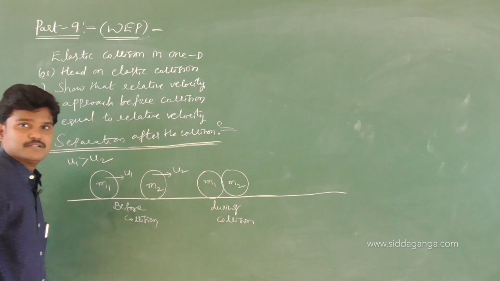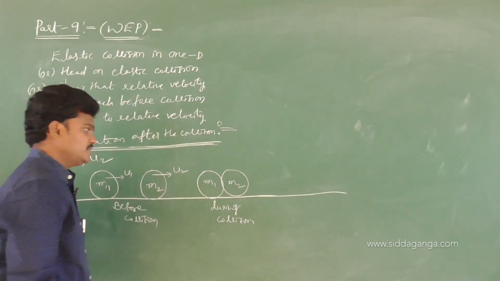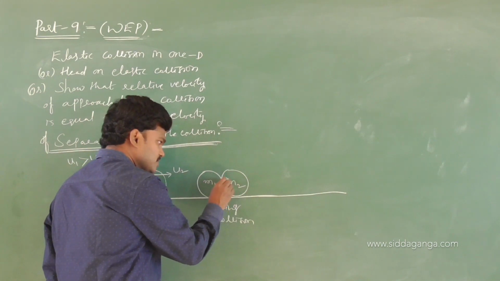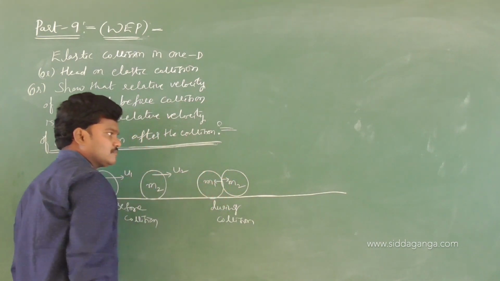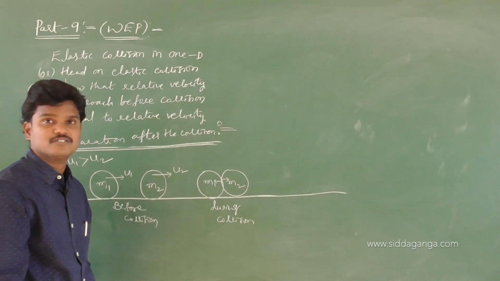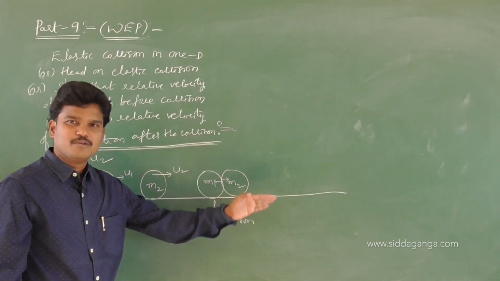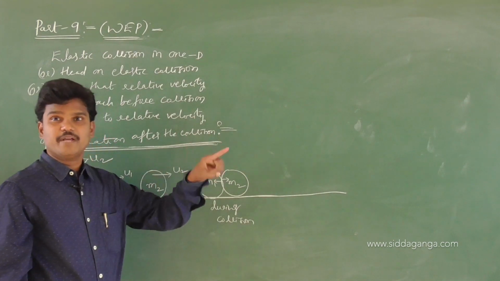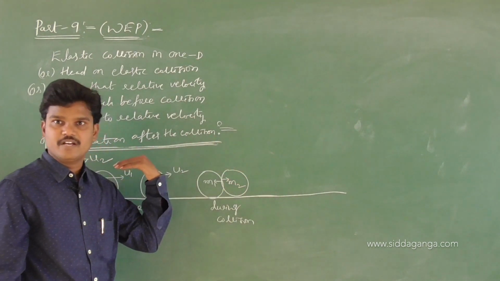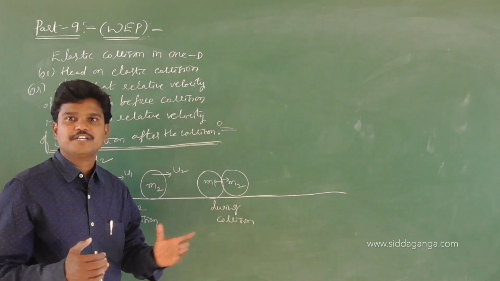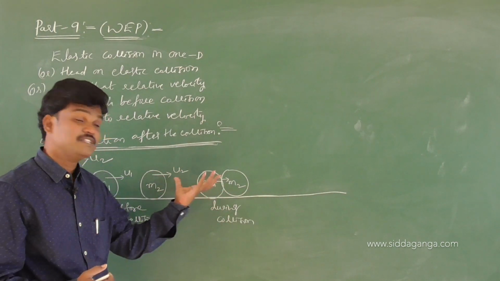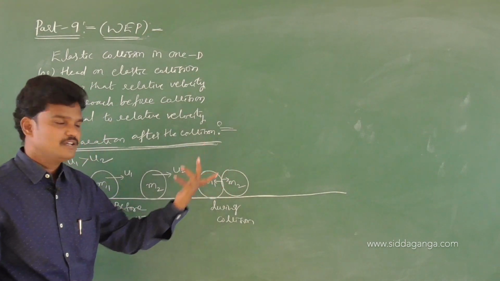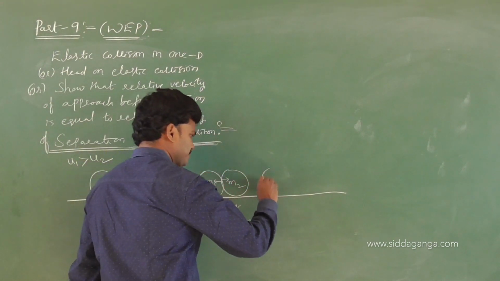Okay, during the collision, you know this concept in Newton's laws of motion. This will apply some force on m2 and this will apply a force on m1, like FAB is equal to minus FBA. So here there will be an exchange of momentum. Momentum will be transferred here in this small time interval dt. So here after the collision,